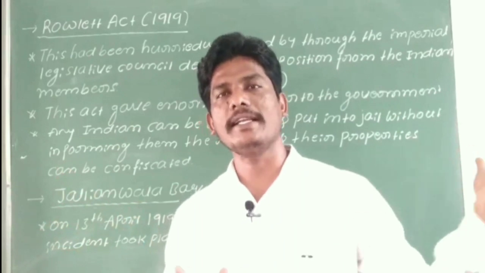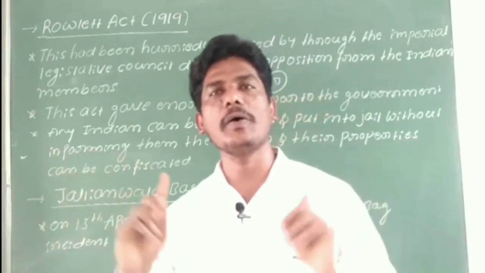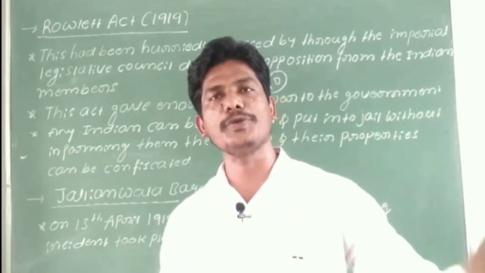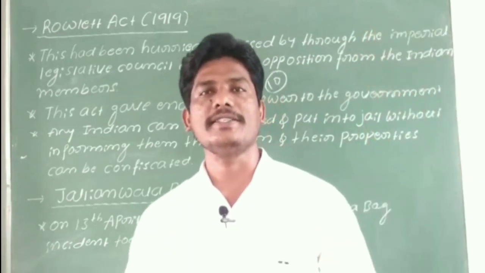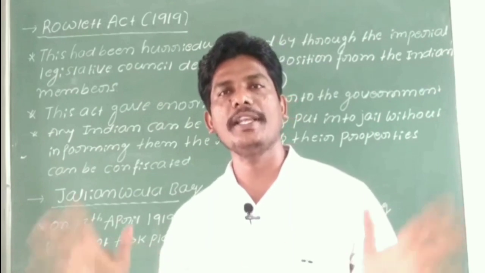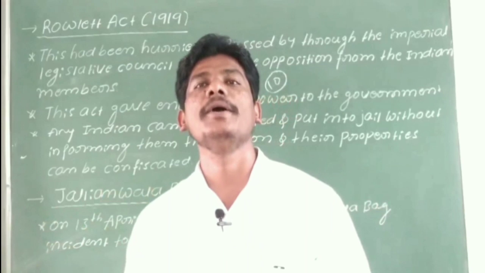When General Dyer entered that ground, he closed all the gates and ordered the troops to fire on the protesters who were gathered in the Jallianwala Bagh. Within a minute, 1,000 people were killed by the police.